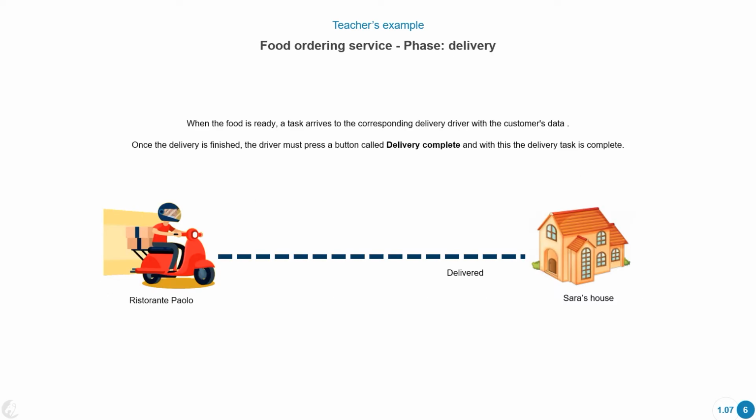Okay, so when the food is ready, a task arrives to the corresponding delivery driver with the customer's data. Once the delivery is finished, the driver must press a button called Delivery Complete, and with this, the delivery task is complete. Okay, so here I know the person in charge of the delivery is also going to receive a task.